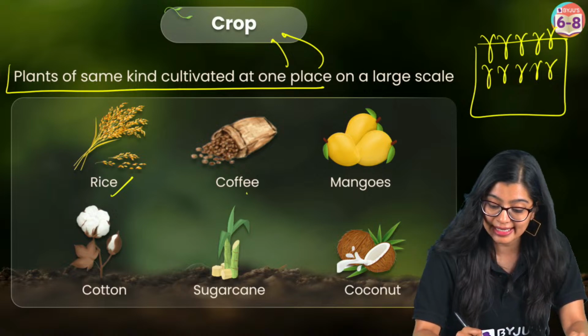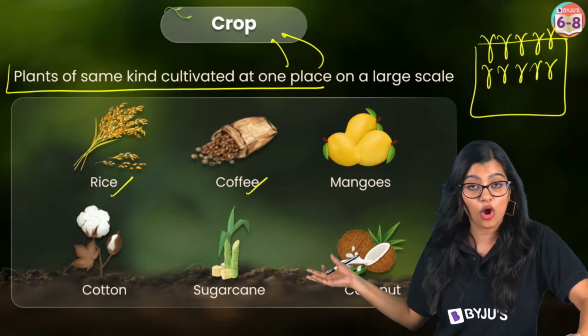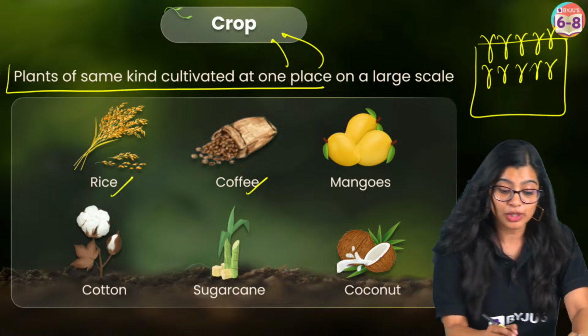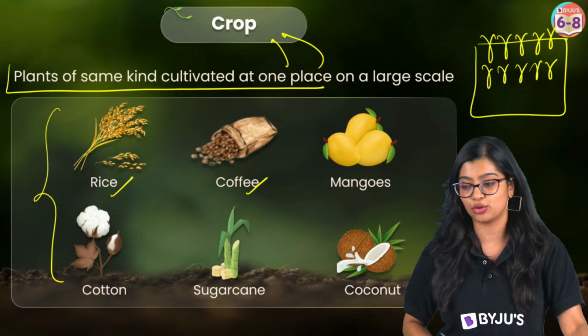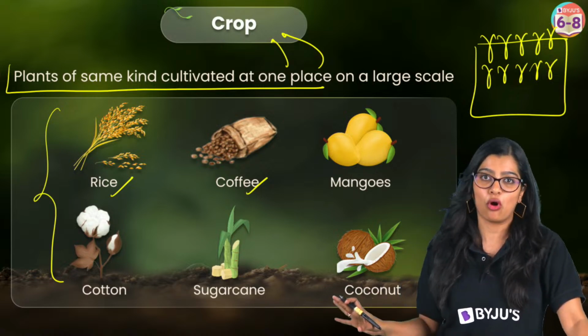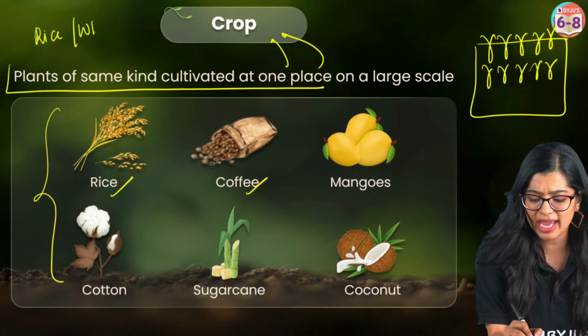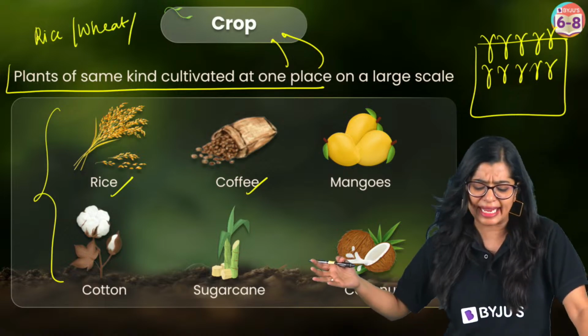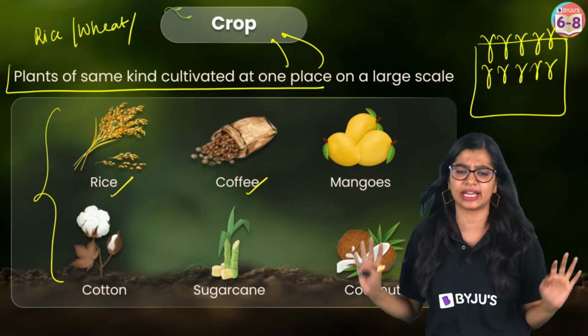So we see that rice, coffee, mangoes, cotton, sugarcane, coconuts, we know that these are all very important to us, right? Which is why, in this particular case, these are all considered to be crops. Now, of course, if I have to talk about, let's say, rice, we have all these examples with us, no? Rice, wheat, mangoes, coconut, we have so many different examples.